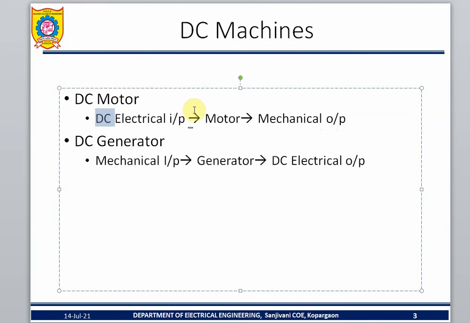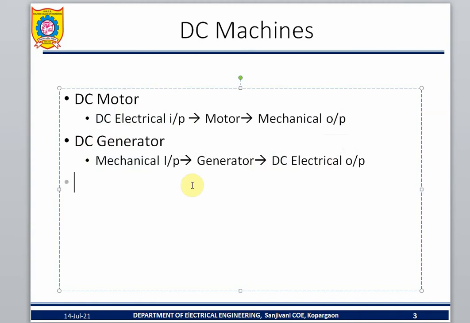All of you can look at the ceiling fan. Electrical wire is going inside. That is called a motor. Mechanical output is produced. DC motor means DC input, direct current input. Okay, DC generator. What is a generator? Mechanical input, DC electrical output. That's why it is called a DC generator. That's all. This is the one part you want to know.